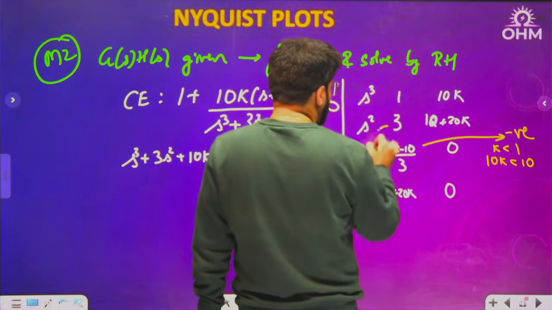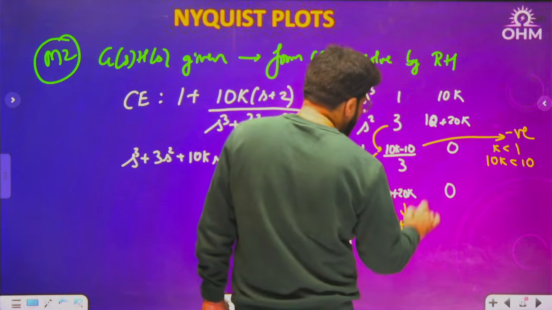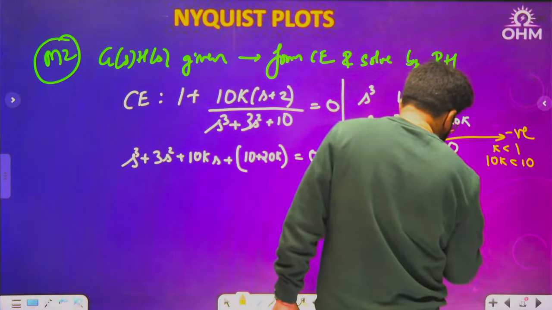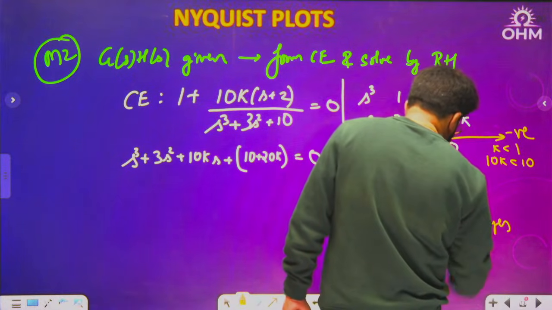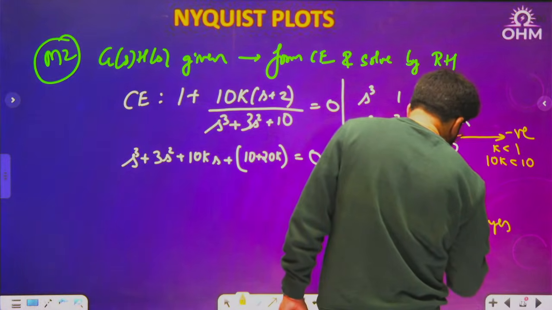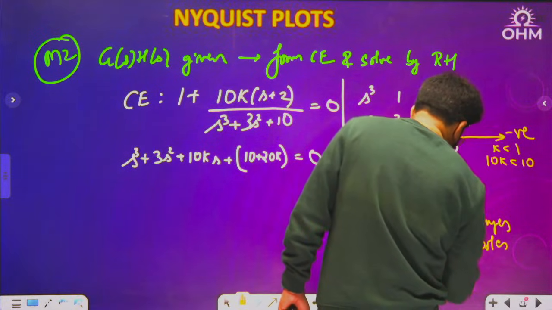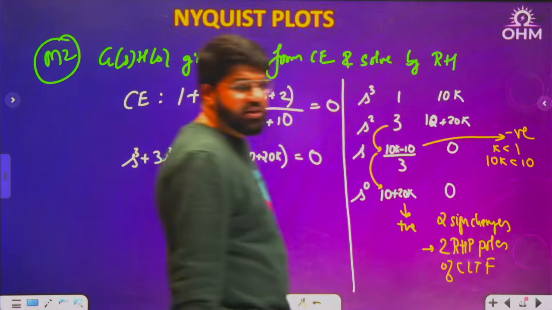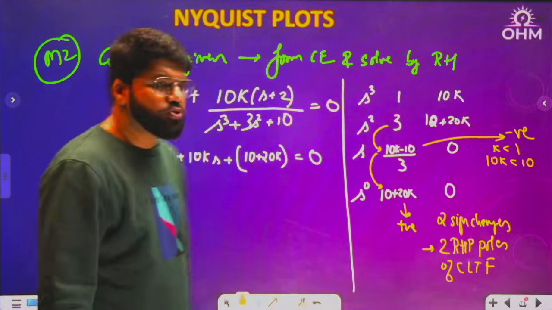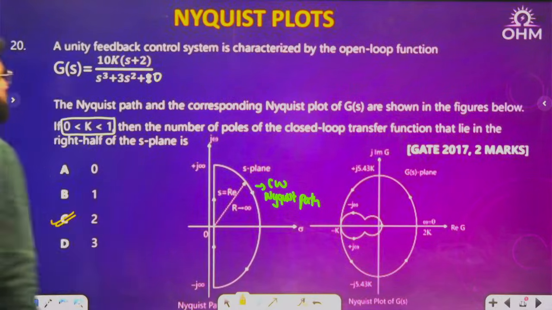So you have positive to negative and again negative to positive. This last one will be positive only. So 2 sign changes, which means 2 RHP poles of the closed loop transfer function.